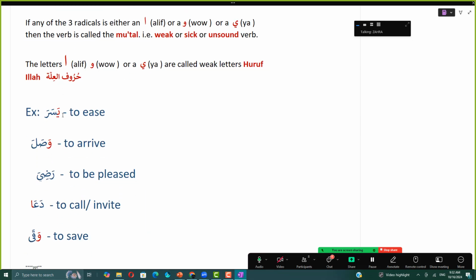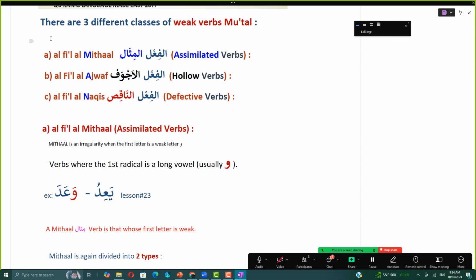For example, you can see yasara, to ease, wasala, to arrive, radiya, to be pleased, da'a, to call or invite, waqa, to save. And here you can see that there are weak letters waw, ya and alif in different positions. Yasara is at the beginning and da'a, the alif is at the end, right? So depending on the positions, they are divided into different categories. There are 3 different classes of weak verbs, al-mu'tal.